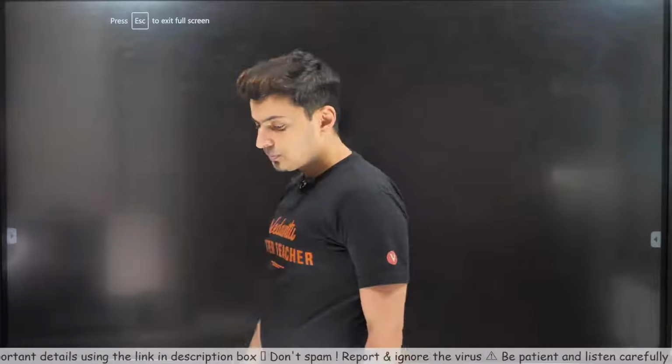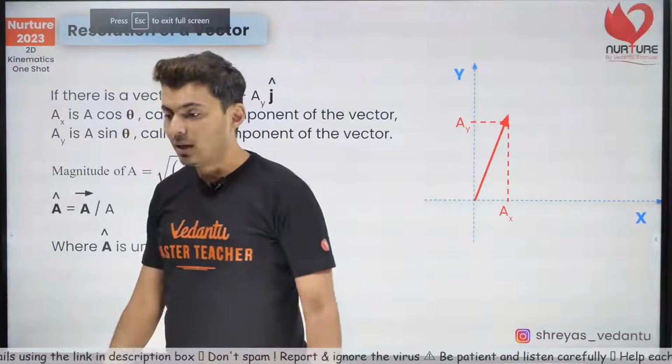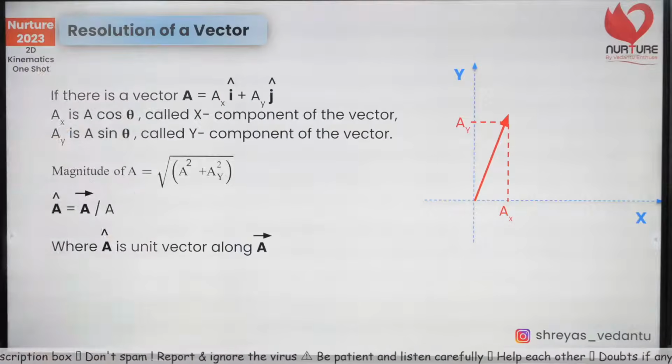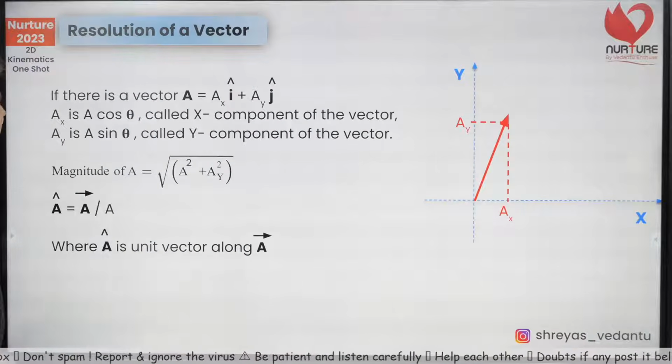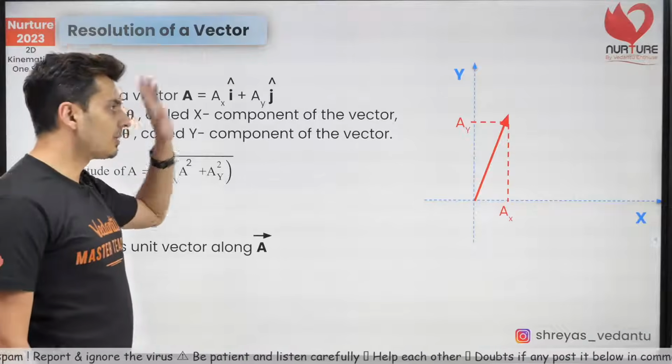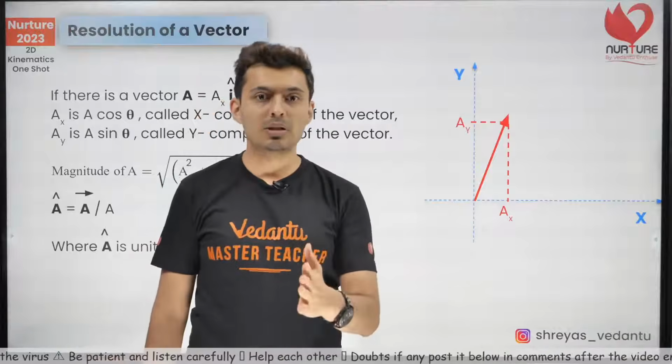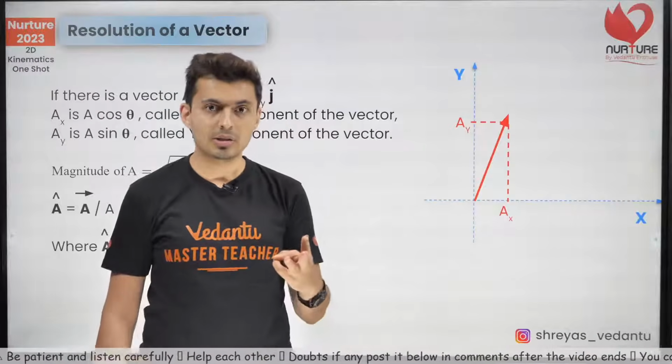All right. Now we need to start with, hello, welcome all the new students out here. Hi Zaid, hi Siva Ganesh, hello Venki, hi Raju. So the first thing that you need to remember is resolution of vectors, because obviously that's the most important thing in 2D motion or 3D motion.